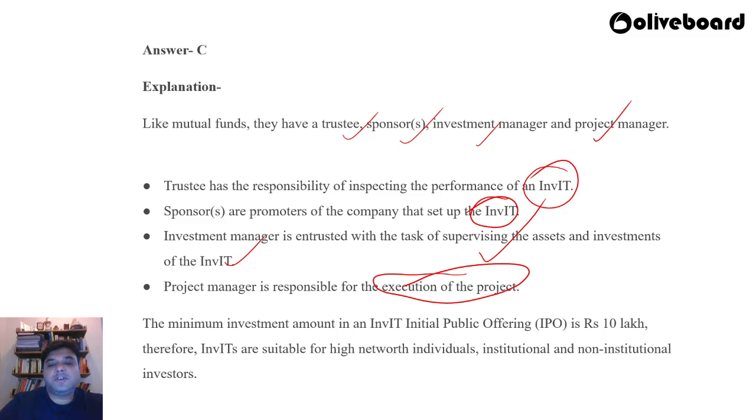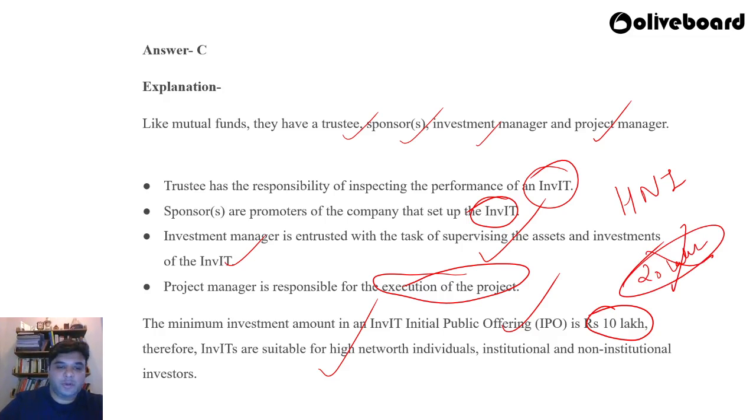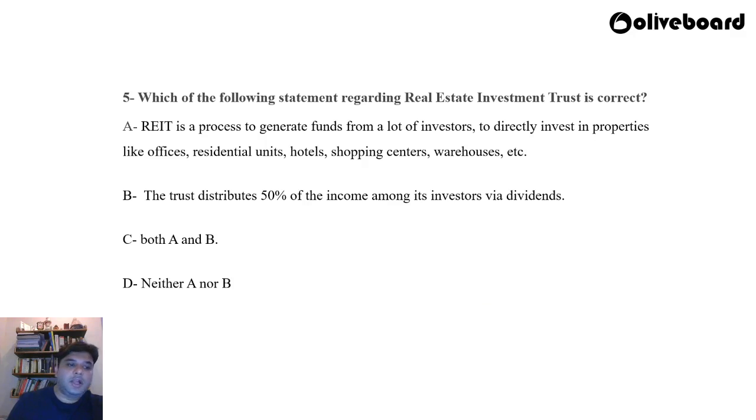Now, the minimum investment in an INVIT is rupees 10 lakh. Therefore, INVITs are suitable for high net worth individuals, HNI. So here the initial public offering is 10 lakh, and what is it given in the option? It is given as 20 lakh. So obviously that's incorrect. Okay, the minimum investment amount in an INVIT initial public offering is rupees 10 lakh. Therefore, INVITs are suitable for high net worth individuals, institutional and non-institutional investors. Okay. Question number 5.